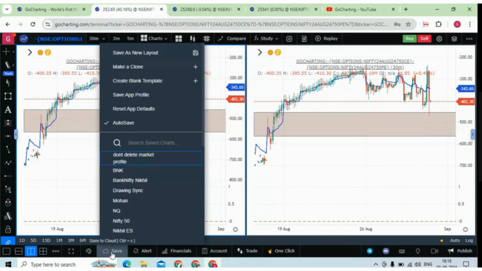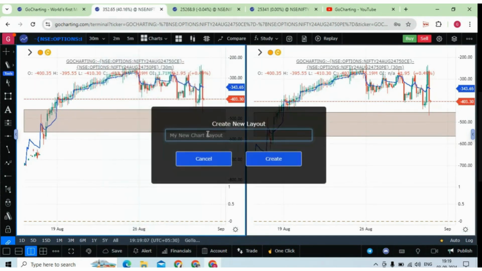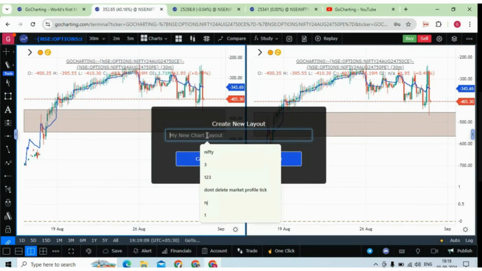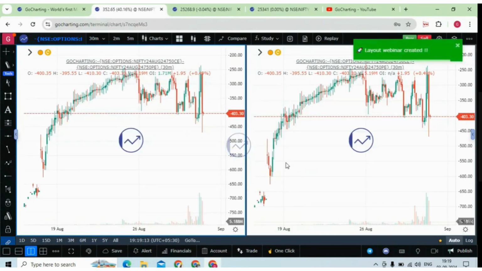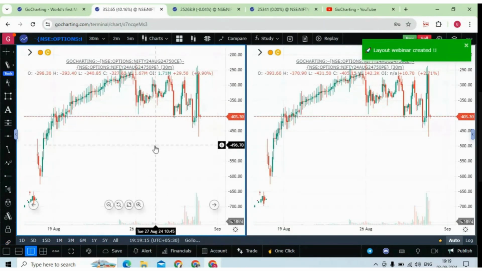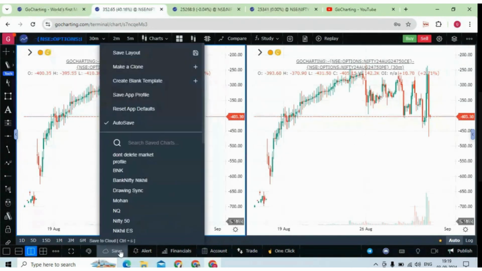So guys, what happens? This is where you can create your layout. You can create a blank template, and you can give it some name. So for example, webinar. And you can create a blank template. So the blank template is created. There will be no indicator. Now you can add indicators, and then you can save it, or else you can keep it in auto save mode.